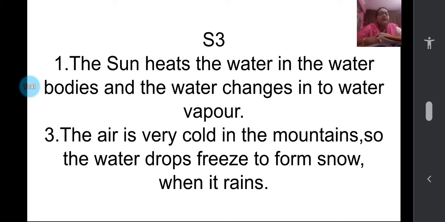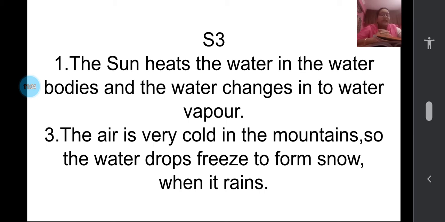The sun heats the water in the water bodies, and the water changes into water vapor. If you know the spelling of water vapor and changes, you can write that easily. Then the second question, I told you, by seeing the picture, you can write on your own after reading page 108. Now the third one is, why does it snow on the top of the mountains? I told you to think and keep it ready. I hope you might have thought about it.